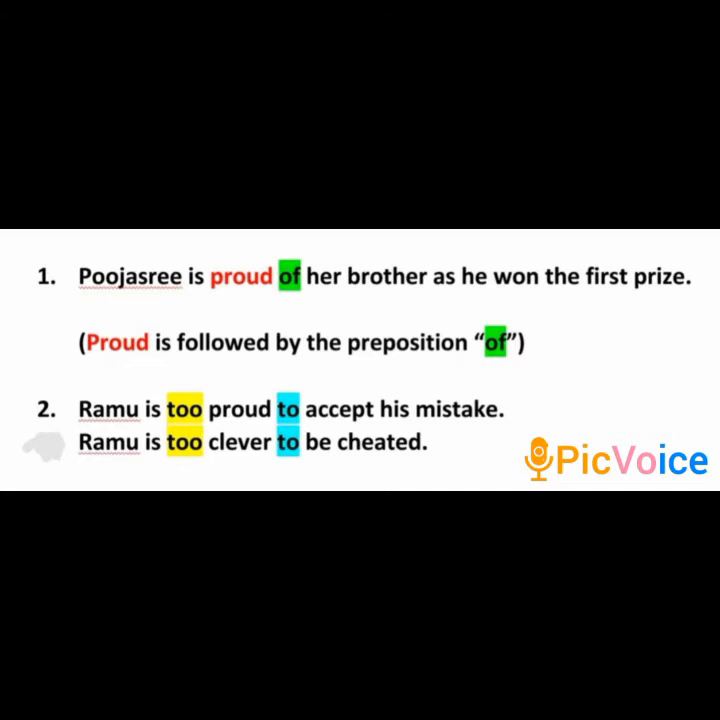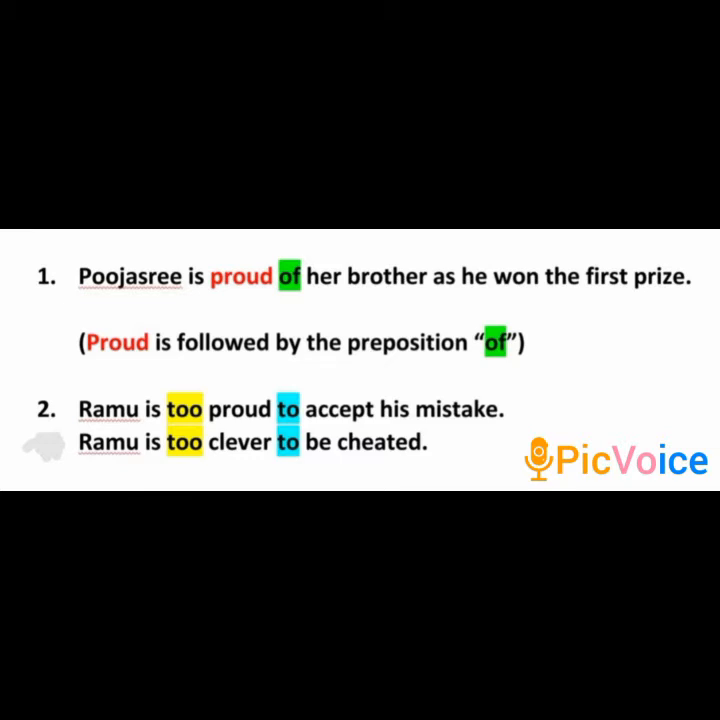Ramu is too proud to accept his mistake. In these two examples, proud is followed by the preposition of in the first example, and proud is followed by the preposition to in the second example.